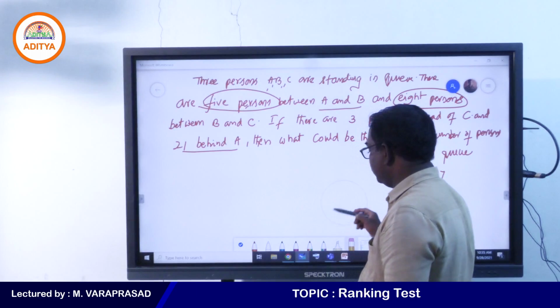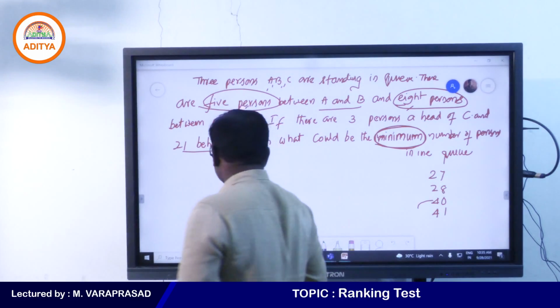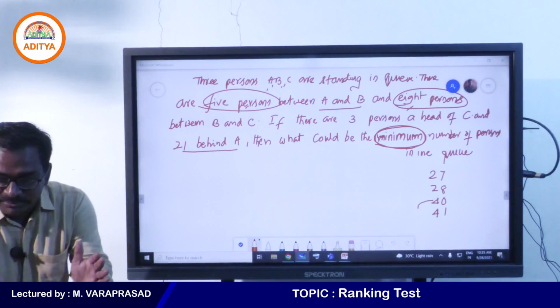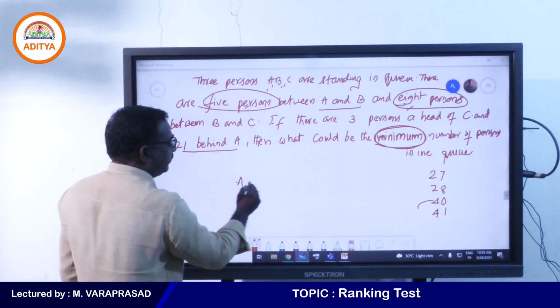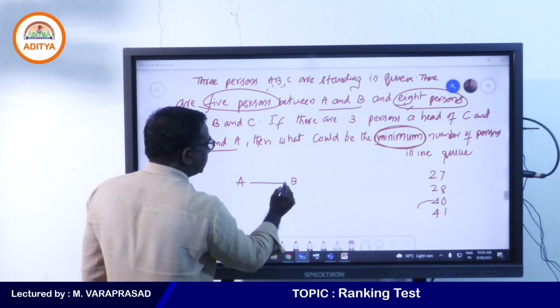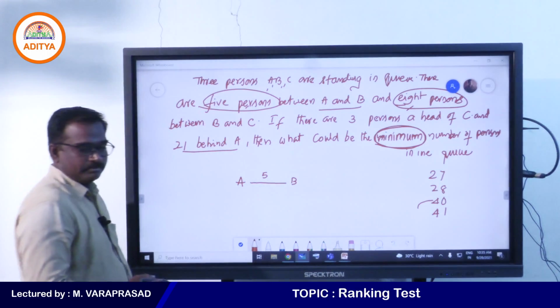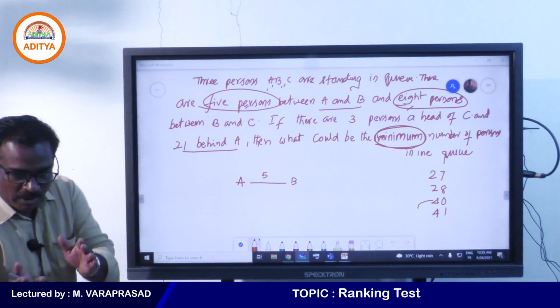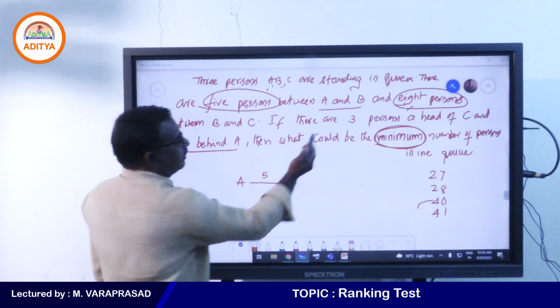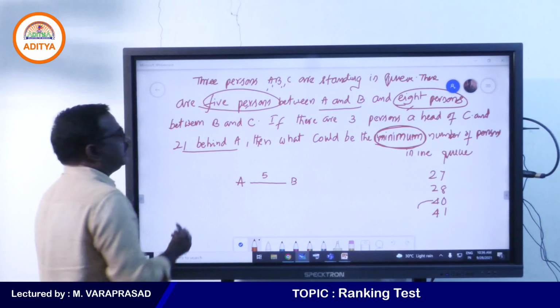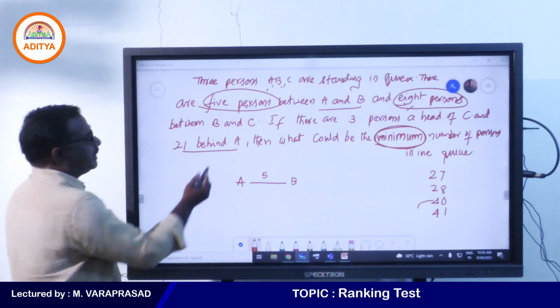Once again explanation. See once here. The first point is between A and B 5 persons are there. The second point, between B and C 8 persons are there.